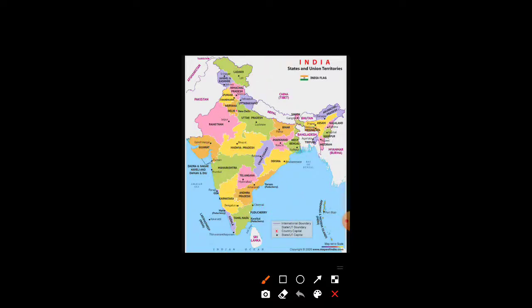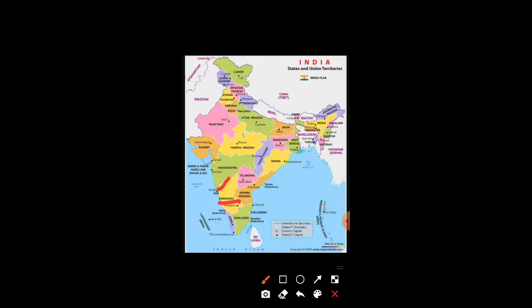After explaining the states, I will again explain, giving you examples of different types of directions. Then you will be able to learn it properly. Starting from the south direction, the first state is Karnataka. Karnataka, the capital is Bengaluru.